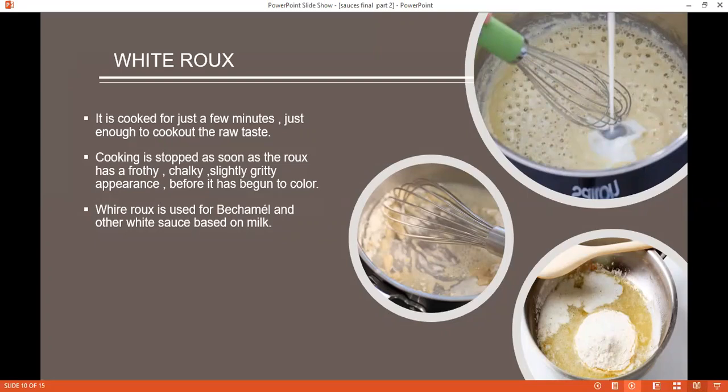The cooking is stopped as soon as the roux has a frothy, chalky, and slightly gritty appearance, before it has begun to color. White roux is usually used for béchamel and other white sauces based on milk. As you can see in the picture, this is the way the white roux has been made.